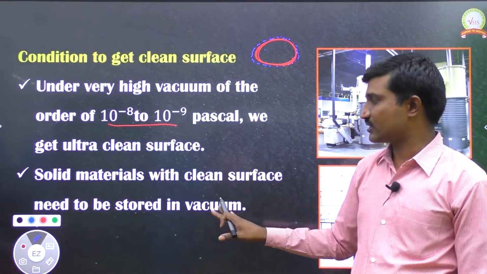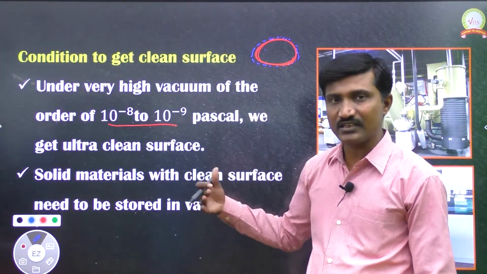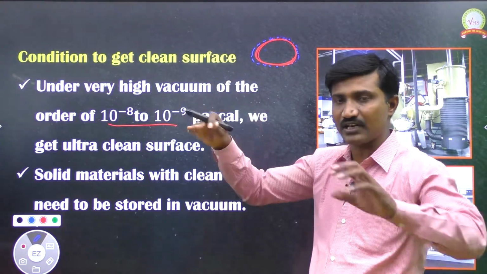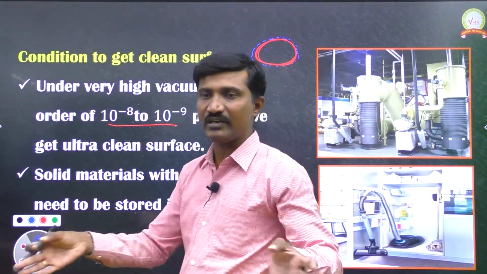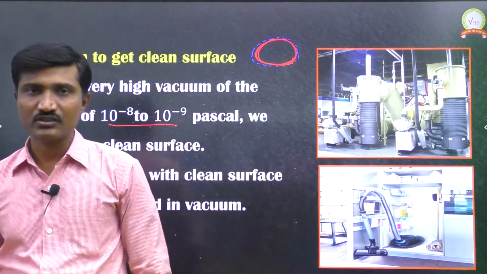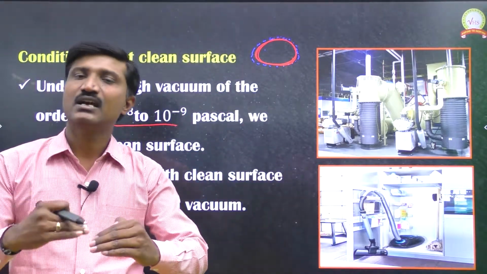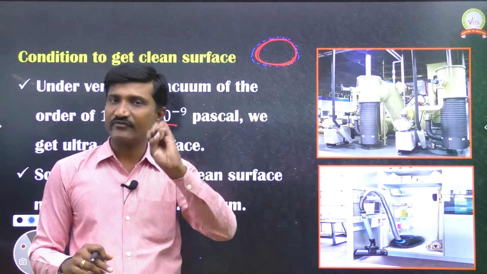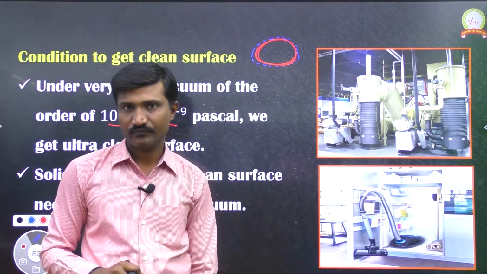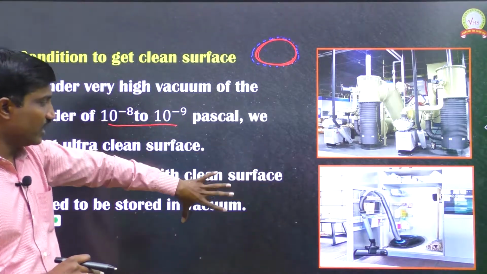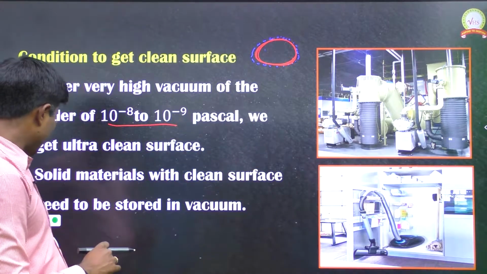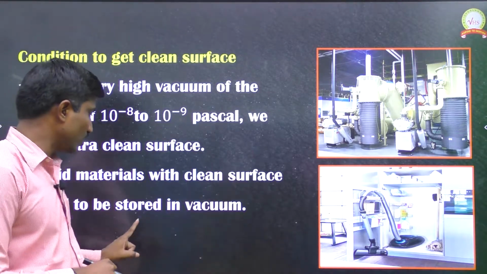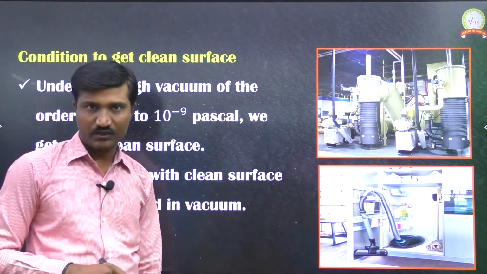Why do we have to store this clean surface in vacuum? Just now I discussed: if you are not storing in vacuum, the gases present in the environment will come and occupy the surface, so that substance can't bind with another substance. What substance do we require for the reaction? Clear? So, we always try to maintain a clean condition for the surface, and that is possible only if you are keeping it in vacuum.